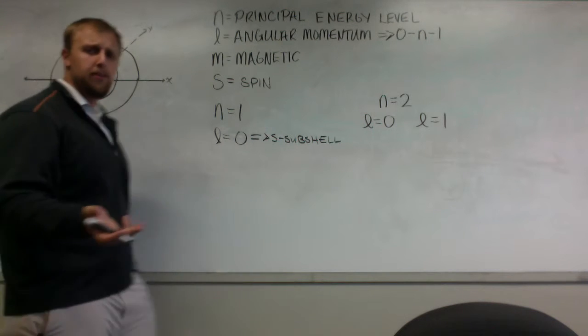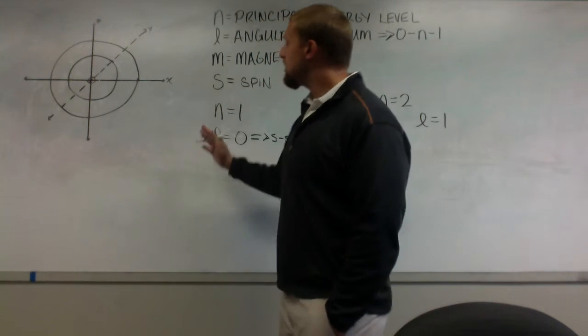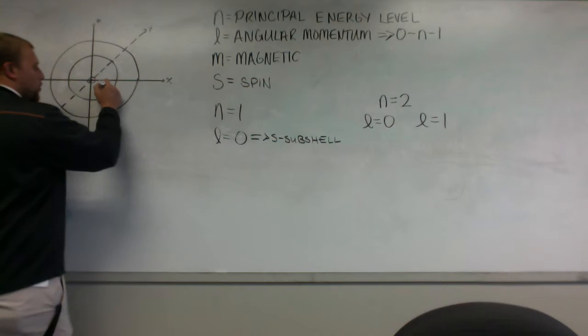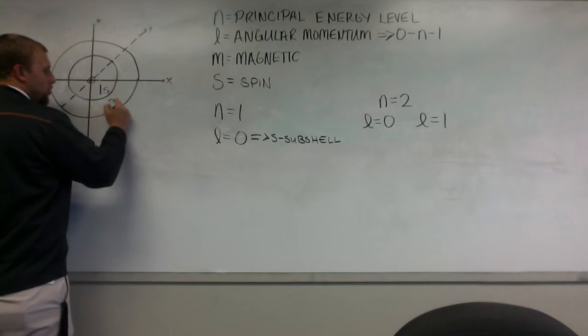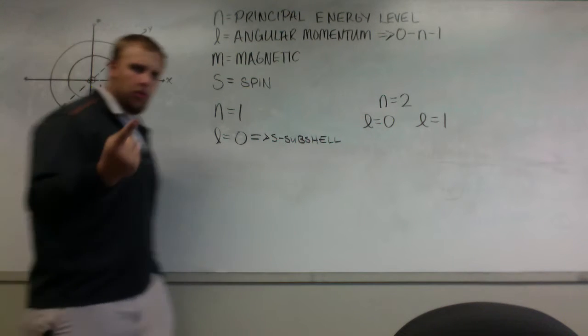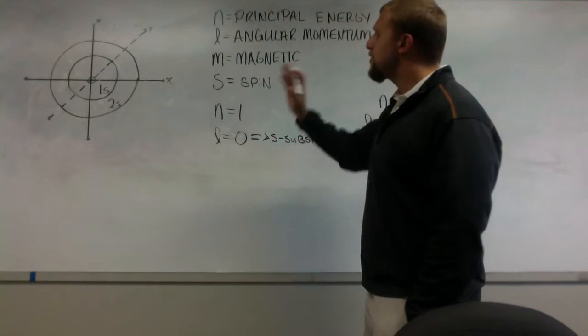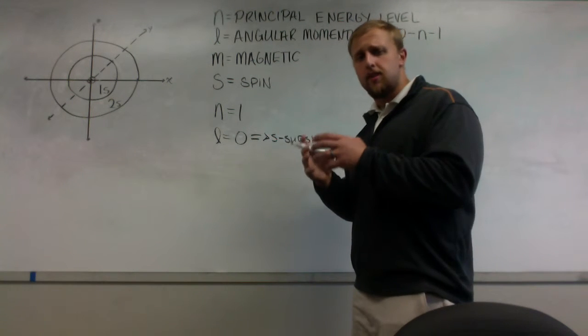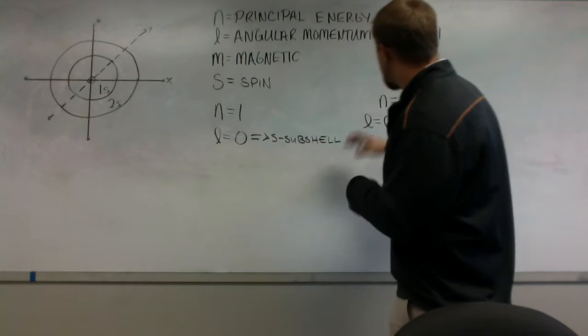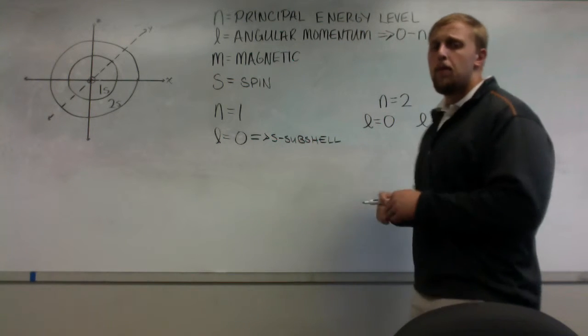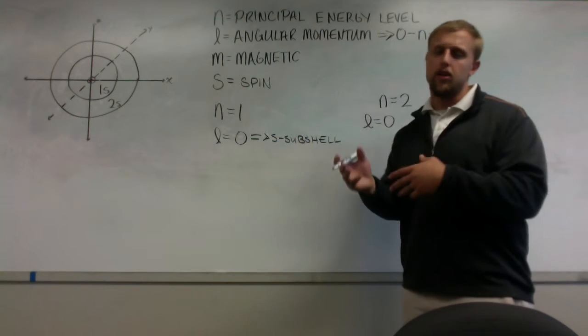Now, this is a very simplistic view of this. But the only difference between a 1s orbital and a 2s orbital is, number 1, its energy level, and number 2, its distance from the nucleus. Now, they do have nodal planes, and they do have absences of electrons in certain areas, and that does change according to the quantum number, but we're not going to go into that. You'll go into that in college.